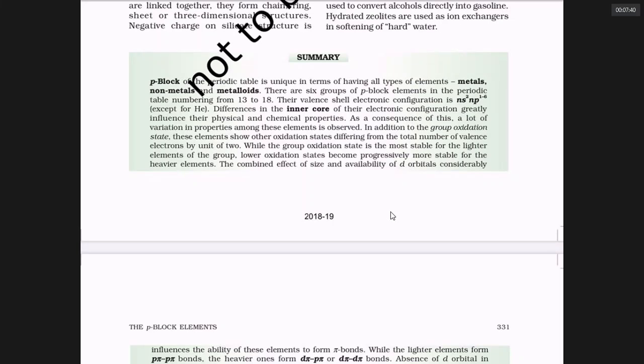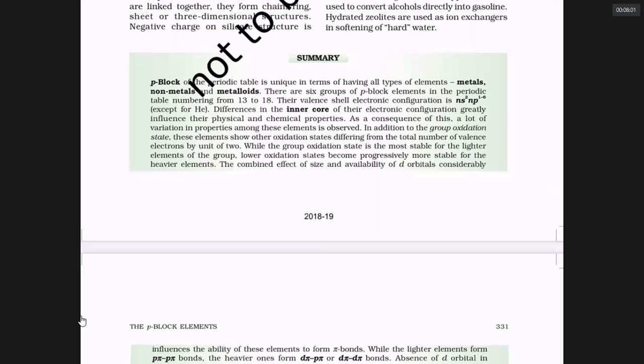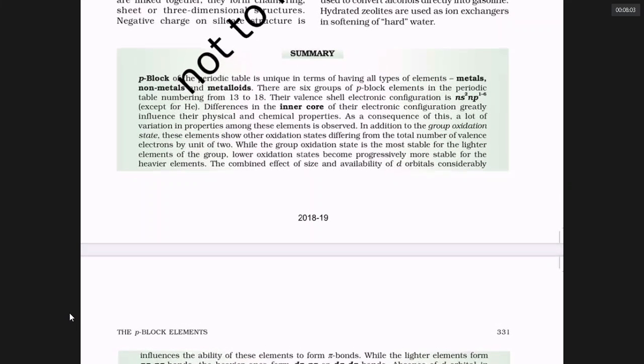But the next element to carbon, that is silicon, is not able to make a double bond like carbon. It means the second period elements have ability to make p-pi bonds. Third period elements don't make p-pi bonds, but they can make d-pi bonds. Therefore, that brings a lot of difference in their chemistry. The first paragraph talks about ideas like this.